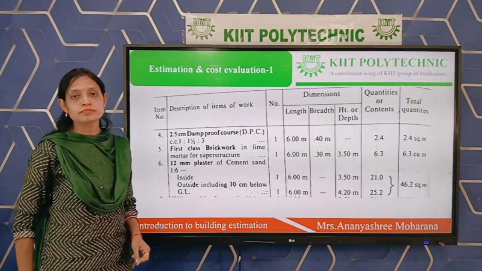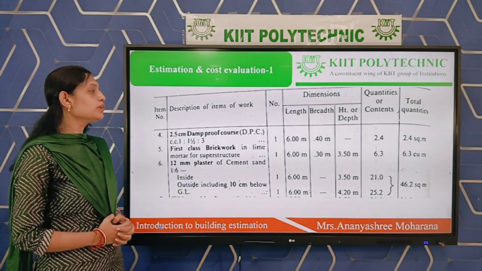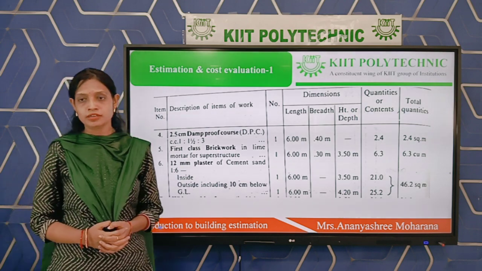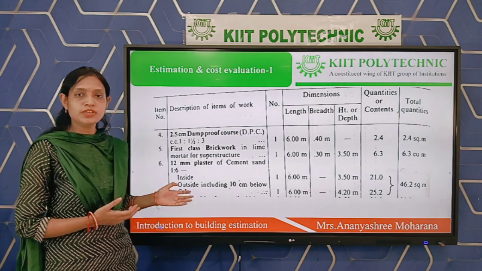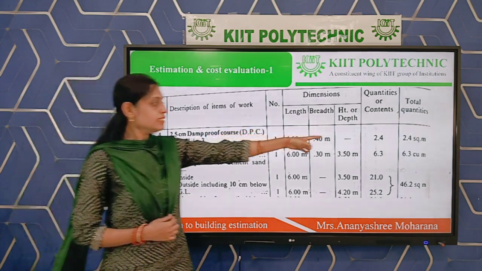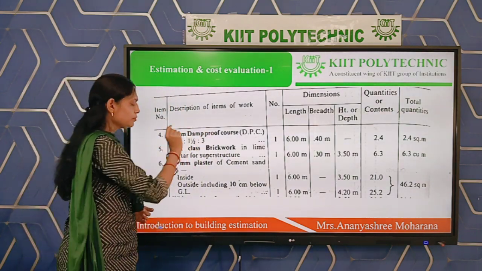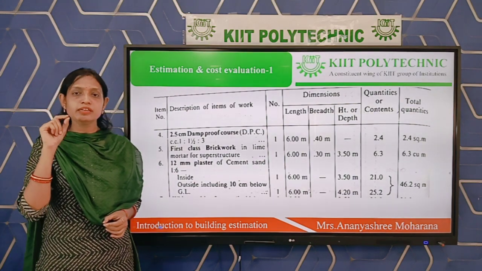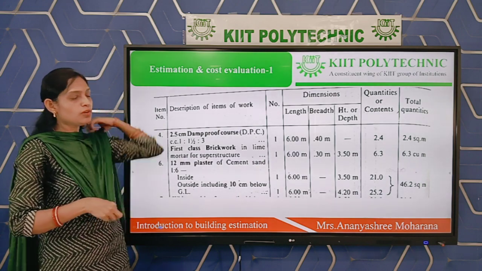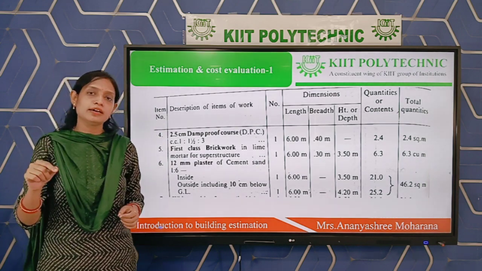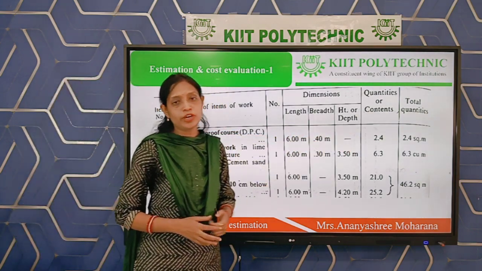Next is the DPC part. In case of DPC, the unit will be square meter. But before that, what is DPC? DPC is the damp proof course, as we have previously discussed. In this case, quantity will be in square meter. Why? Because DPC is a very thin layer in height, that is 2.5 centimeter. We are neglecting this height. That's why we are only calculating the area over which we are providing the DPC. Okay, that area comes in the unit square meter or meter square.